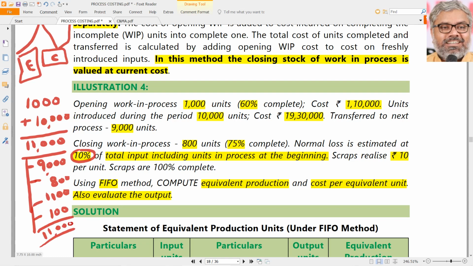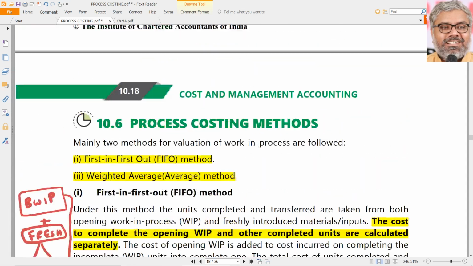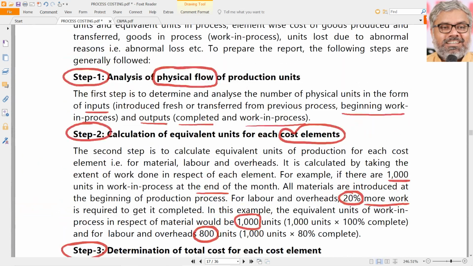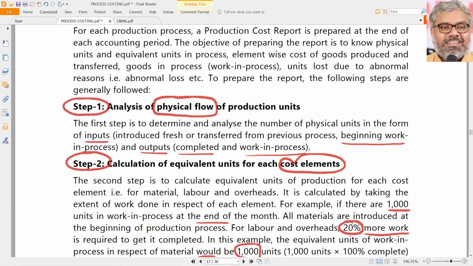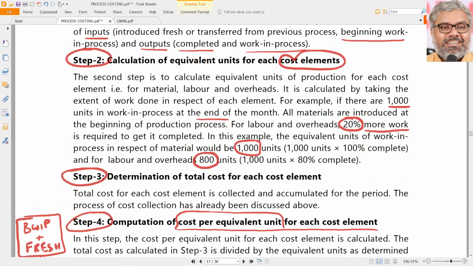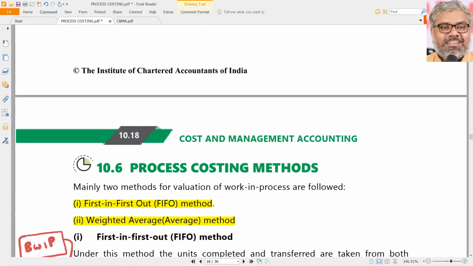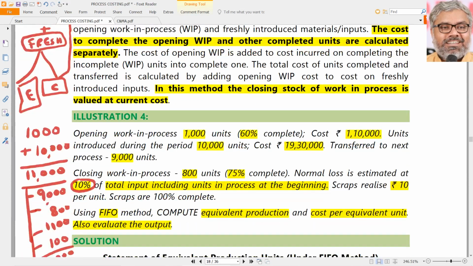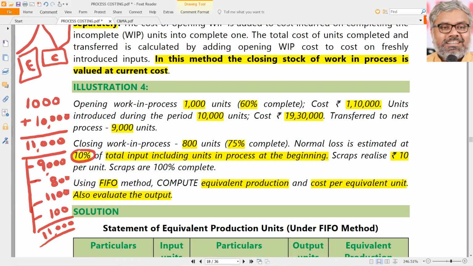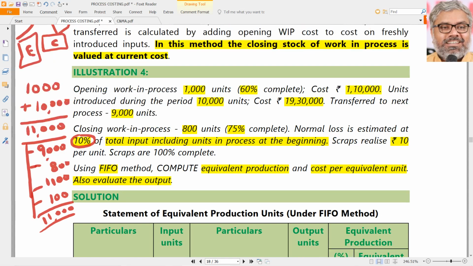You better do this as a working note in every question, so that it will give you clarity on the number of units first. That is what step 1 ideally is. It is definitely a useful step: analysis of physical flow of production units. Doing it will give more clarity on what has actually happened, rather than blindly preparing the statement of equivalent units of production. So first we should understand the story. What happened? This is what happened.